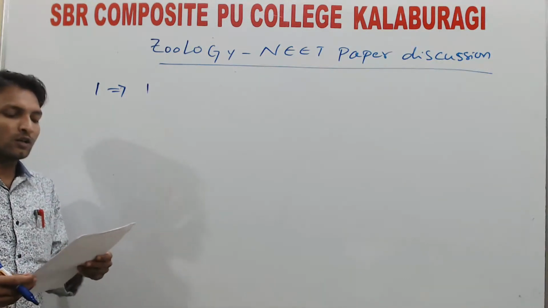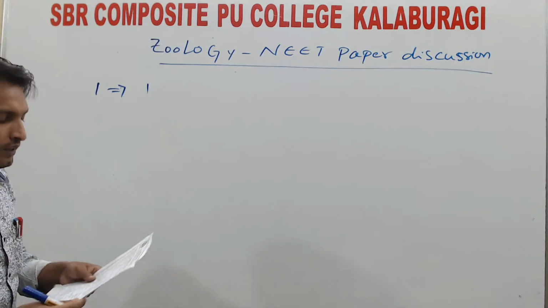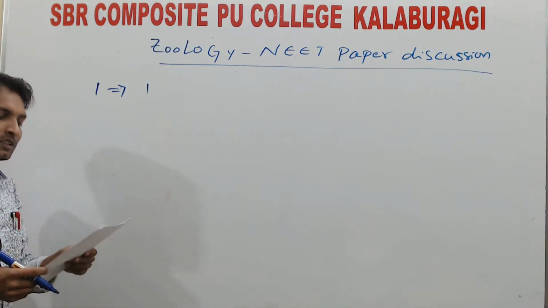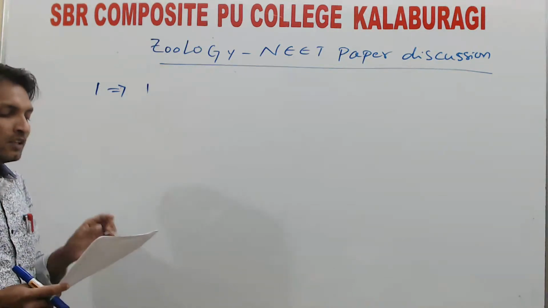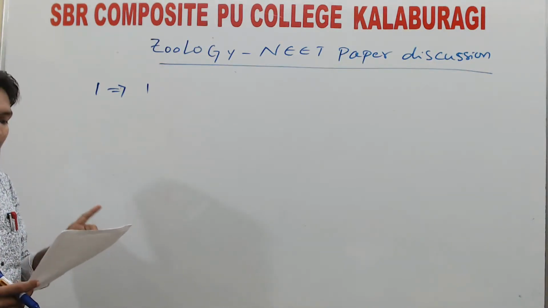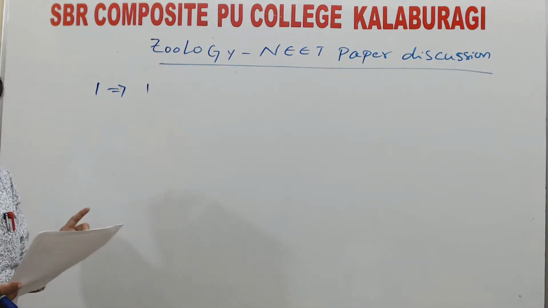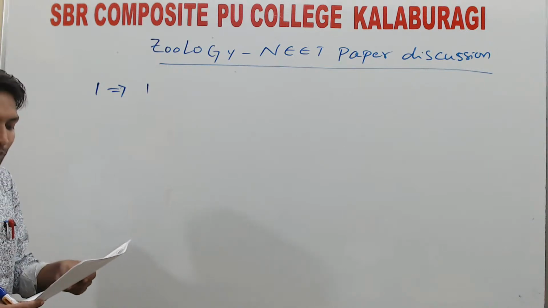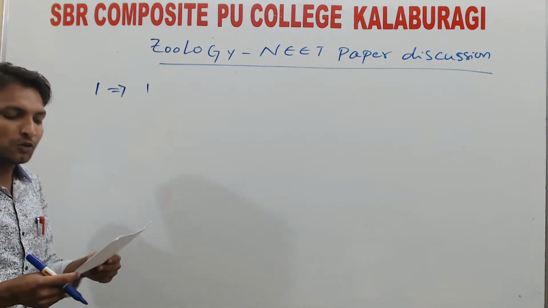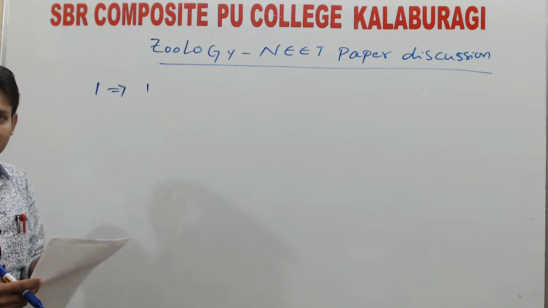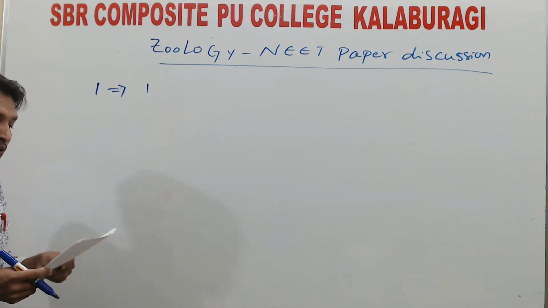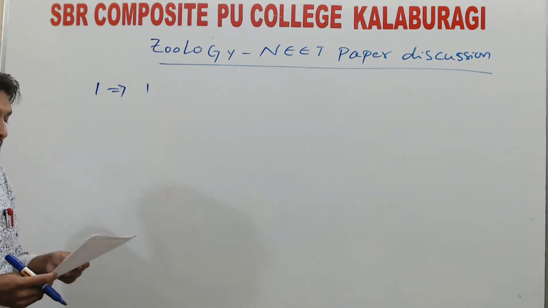Second question: water vascular system is found in sea anemone, sea pen, sea cucumber, sea horse. Four options are given. Sea anemone, scientific name Adamsia. Sea pen, Pennatula. Sea cucumber, Cucumaria. And sea horse, Hippocampus. Sea anemone and sea pen belong to phylum Coelenterata.